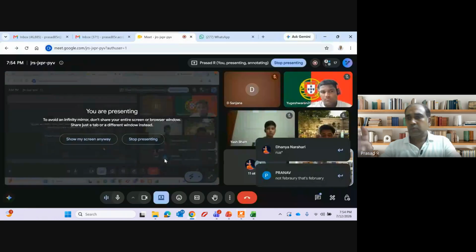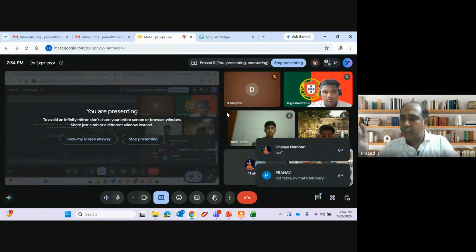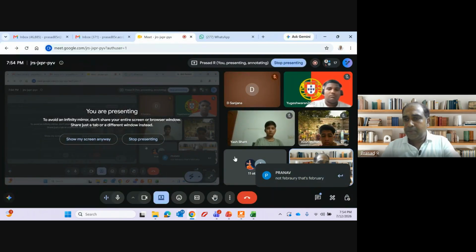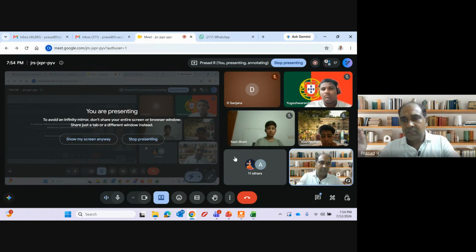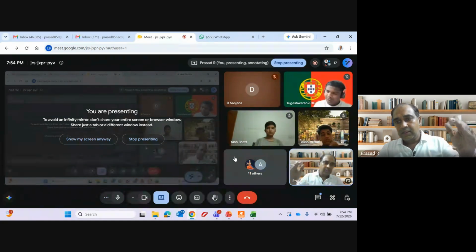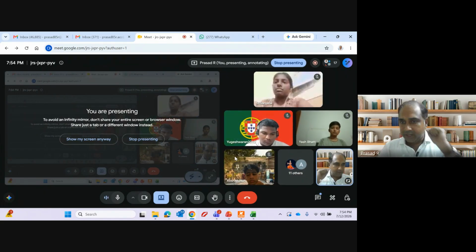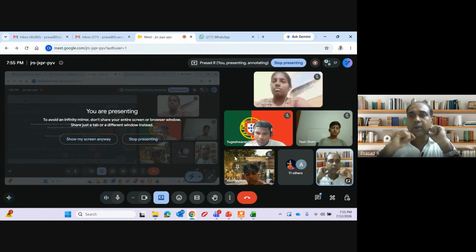Okay. Now, there are other accounting principles which are equally important. Now, we will discuss the other accounting principles. The fundamental accounting principles, the most important, are going concern, consistency and accrual. There are other accounting principles which are equally important. Let's understand those one by one.